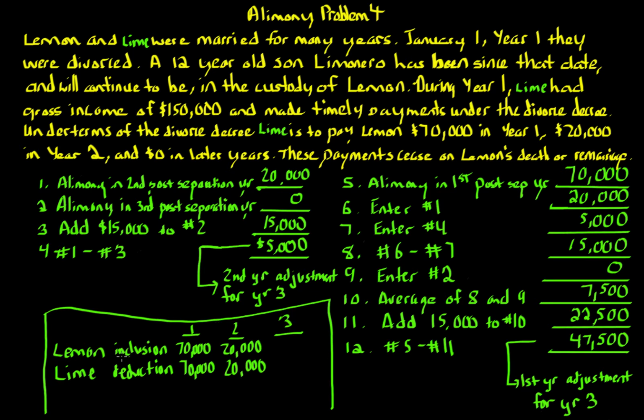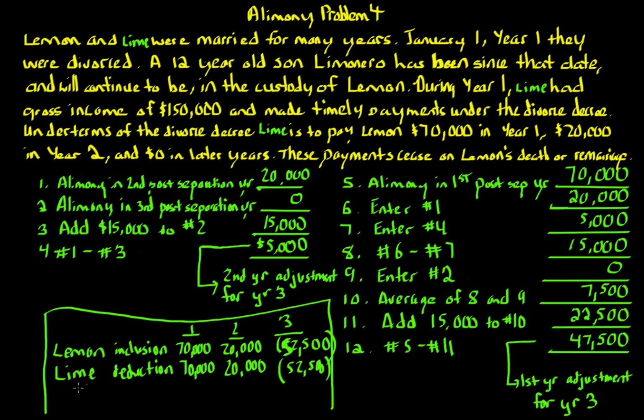So that means that for Lemon, we're going to add these two numbers together. 5,000 plus 47,500 is 52,500. Lemon is going to get a negative inclusion, which is a deduction of $52,500, which is an above-the-line deduction of ordinary income. Lime has to include that amount, because a negative 52,500 deduction is a positive inclusion.